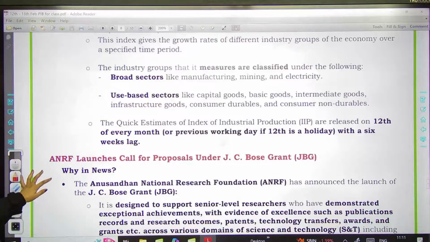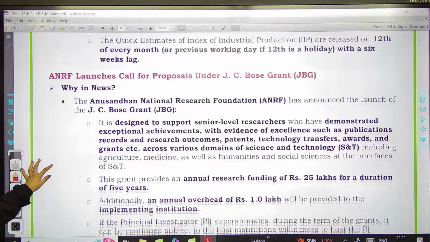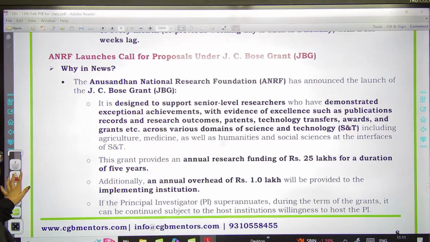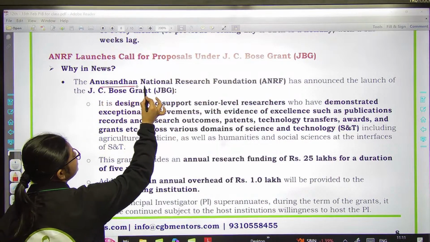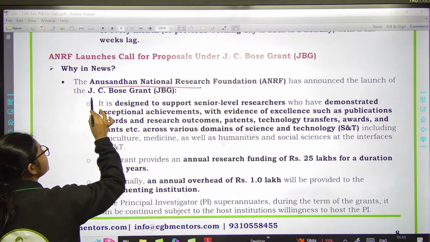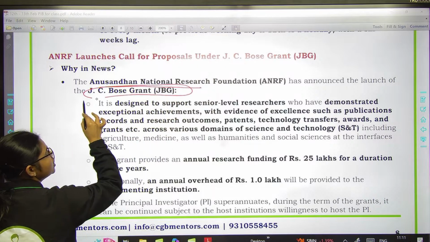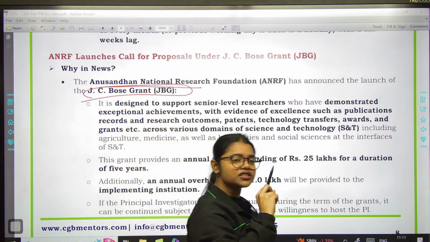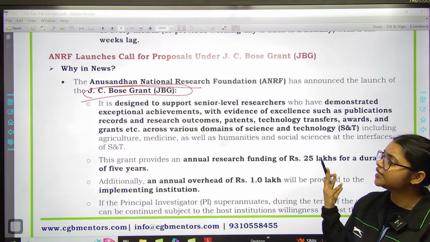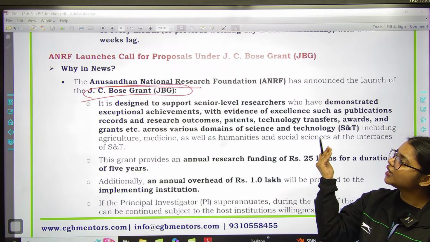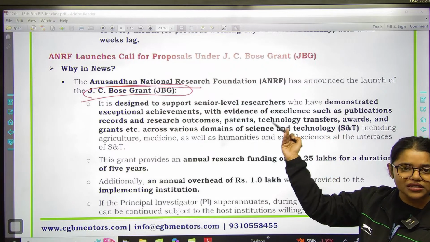Now ANRF launches call for proposal under the JC Bose grant. So first of all, you need to remember Anusandhan National Research Foundation has announced the launch of JC Bose grant. So किसने launch किया है? सबसे पहले तो वो important चाहता है, that is ANRF, Anusandhan National Research Foundation. Now what is this grant all about?